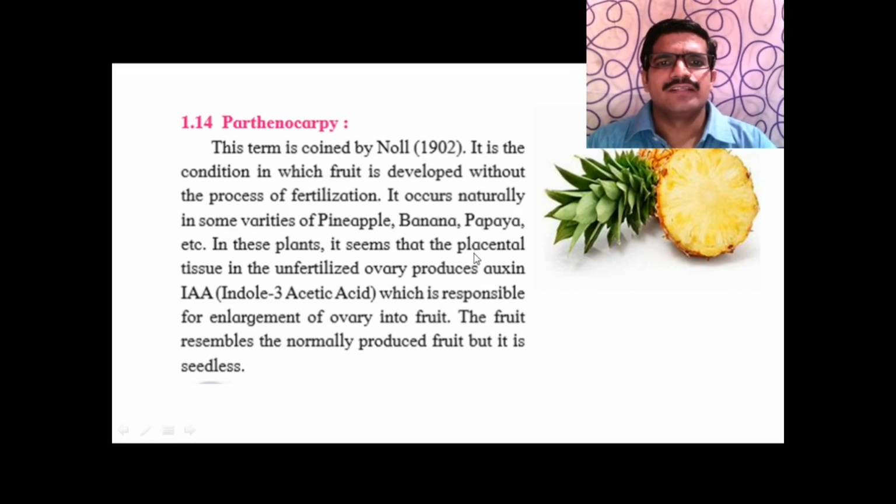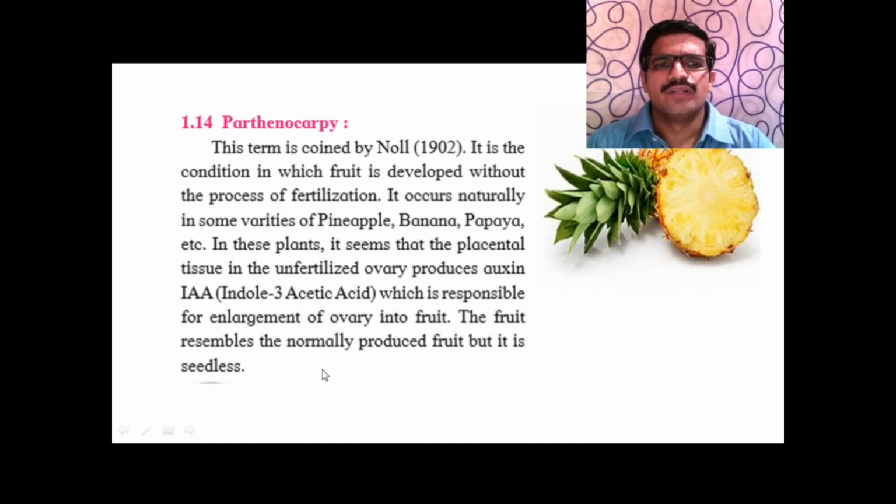It is IAA, that is indole 3 acetic acid, which is responsible for the enlargement of the ovary into the fruit.